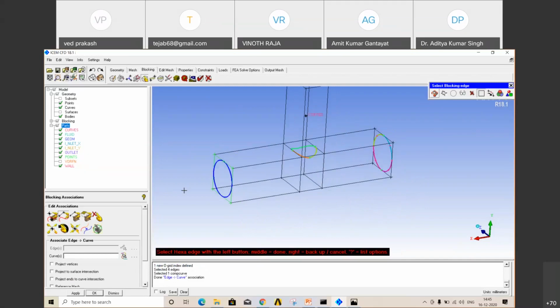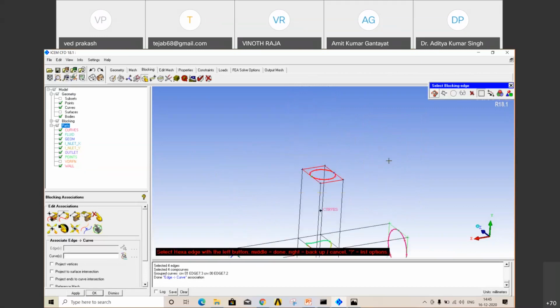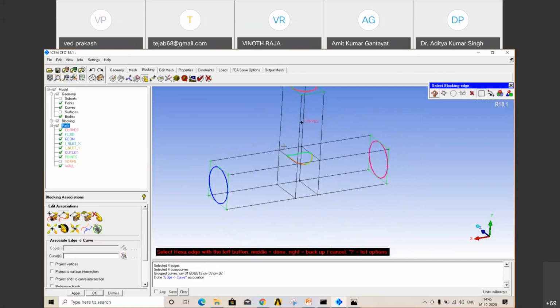Same thing here. You can also directly select all of them with the left mouse button, just drag your box, all selected. Same thing with curves. It is green, which means it is associated. Similarly here, we have to associate this portion also. You can select individually also, but this is the easy way.